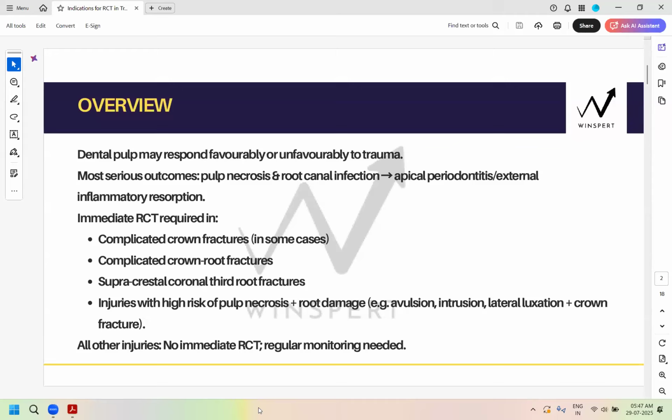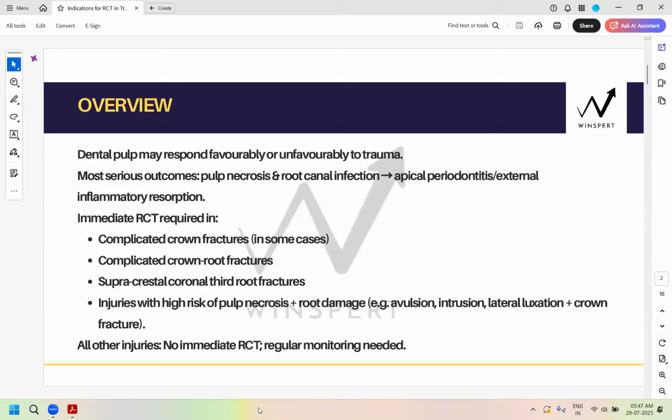That's a straightforward pathway. But in traumatic injuries, it's the necrosis which will happen first, unless there is a complicated crown fracture. In that case, bacteria can immediately enter, and the necrosis and infection go hand in hand.